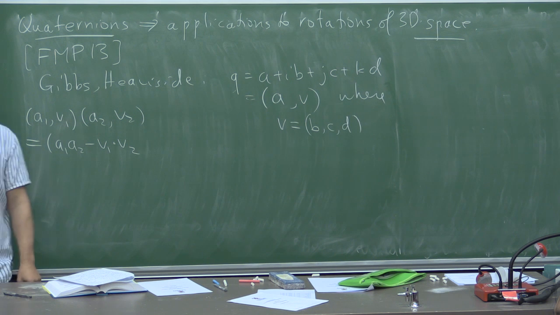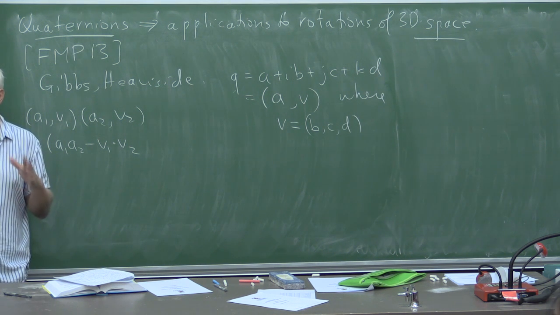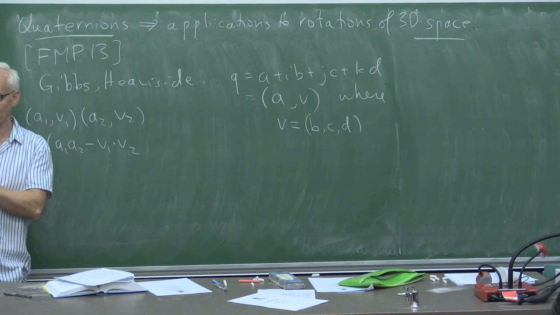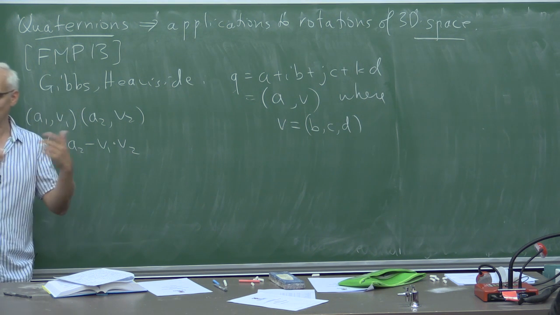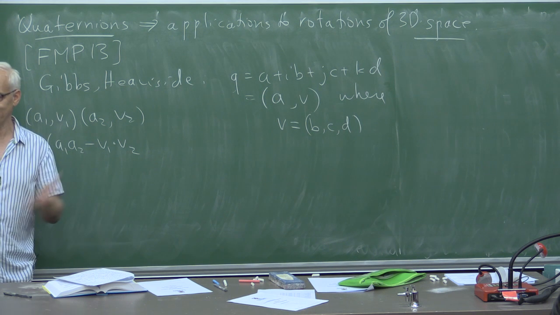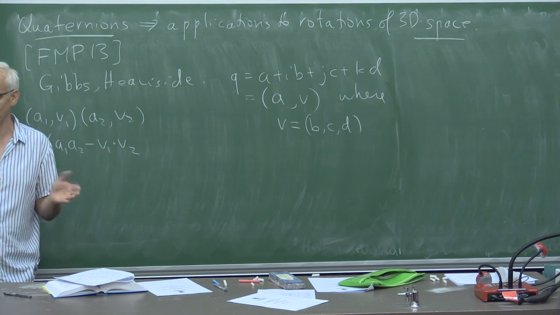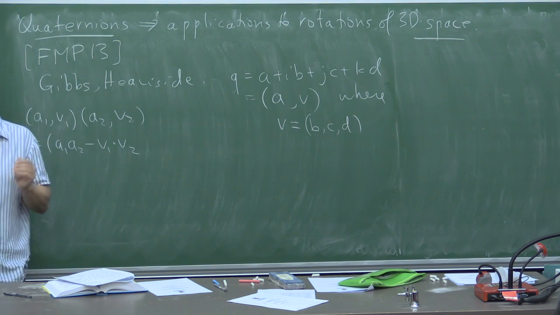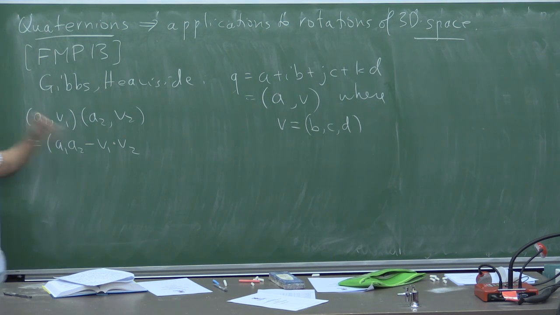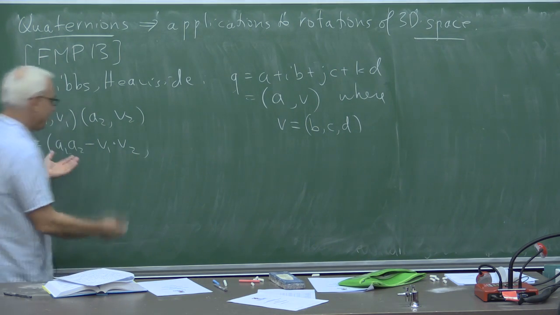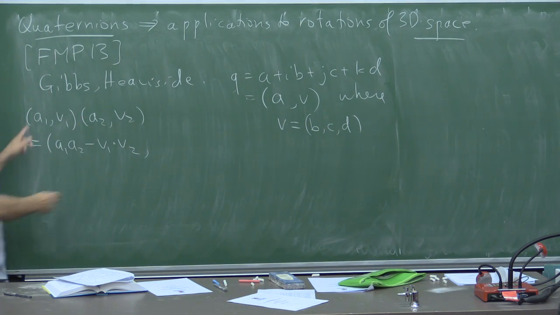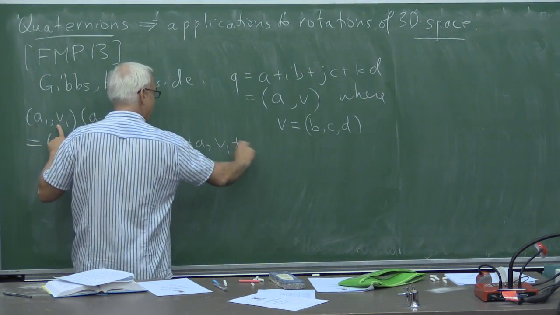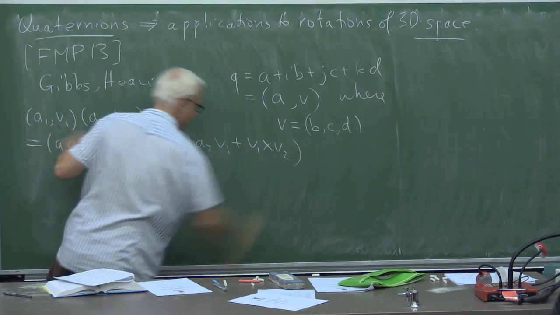I think the dot product really emerged from people studying quaternions and realizing that there was a dot product in here. Of course, the idea had been floating around in other ways indirectly because the dot product is such a fundamental thing. But I think people really identified it as a separate issue at this point in time. So the dot product appears here, and then when we look at the vector part of this product, we get A1 V2 plus A2 V1 plus V1 cross V2.